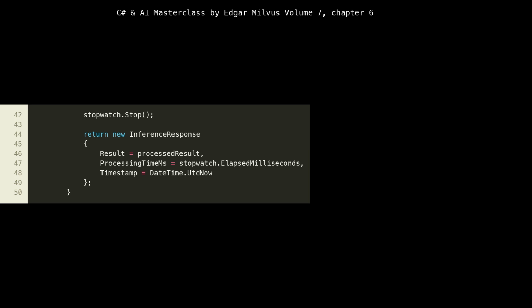After the simulated processing, at line 42, we stop the stopwatch. This captures the total time taken for the mock inference. Then, at lines 44 to 49, we construct and return a new inference response object. We populate its result with our processed string, set processing time ms using the stopwatch.ElapsedMilliseconds value, and record the timestamp as DateTime.UtcNow. Using UTC is a standard practice in distributed systems to avoid time zone issues, ensuring consistency across different services and regions in a cloud environment.